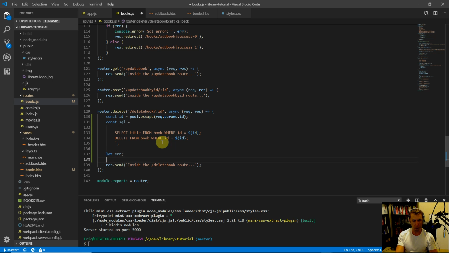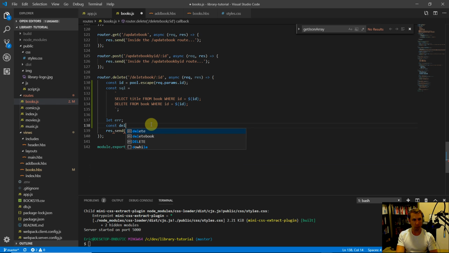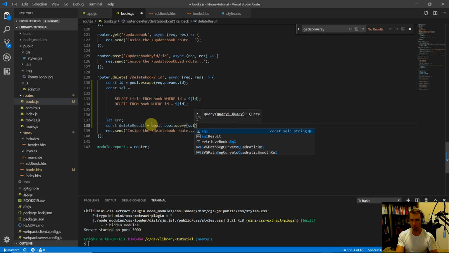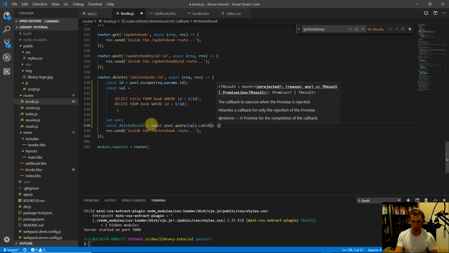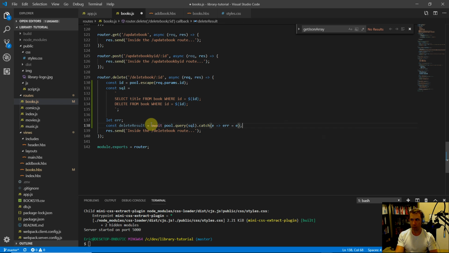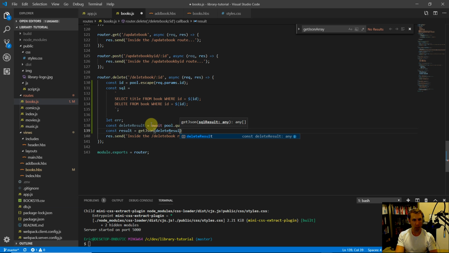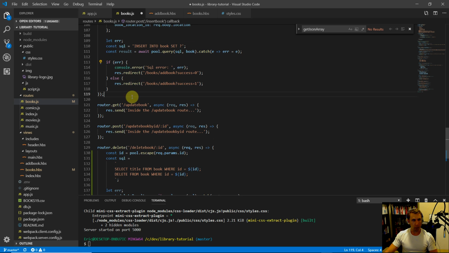Come down here a little bit, and let's create our error object. Then we'll do const deleteResult equals await pool.query, pass in our SQL string, catch any errors, and set it equal to our error object. Then let's make sure that we pull back the correct data type using our getJSON function that we created up top. This will only pull back those row data packets, which is what we want to pass to our handlebar template, although in this case we're not using a template. So const result equals getJSON deleteResult.